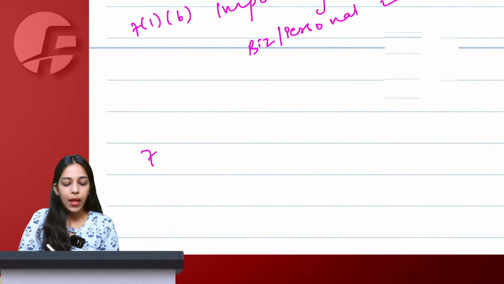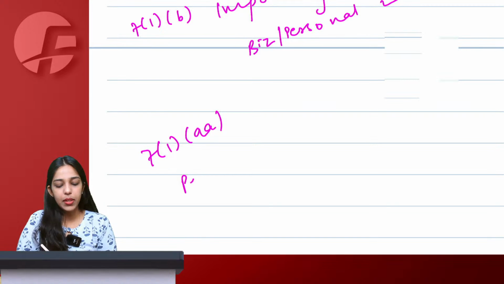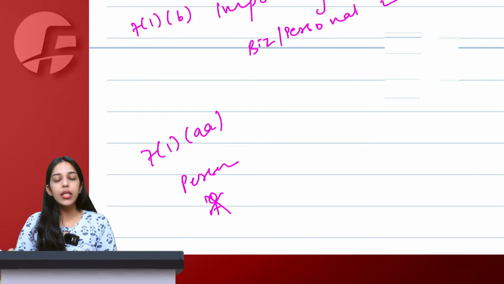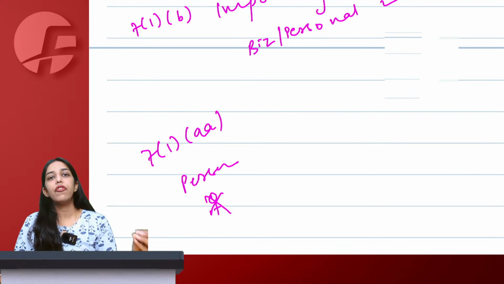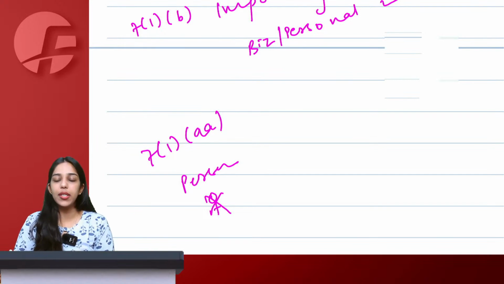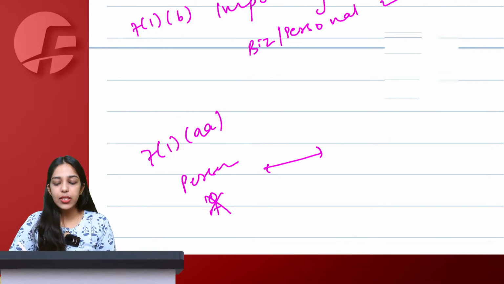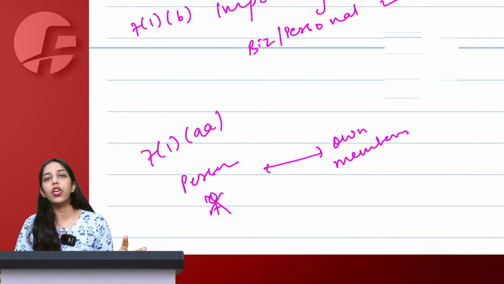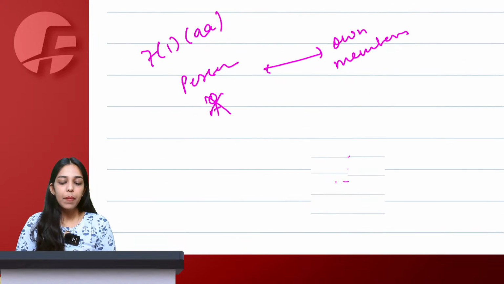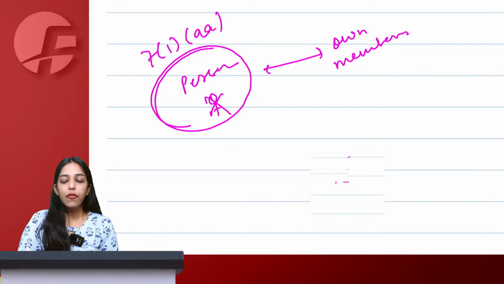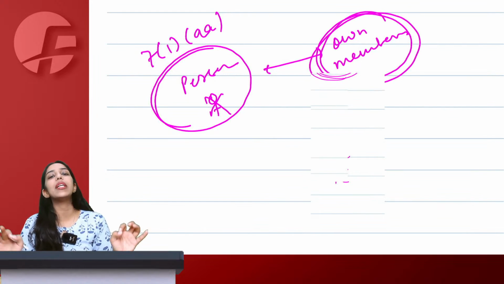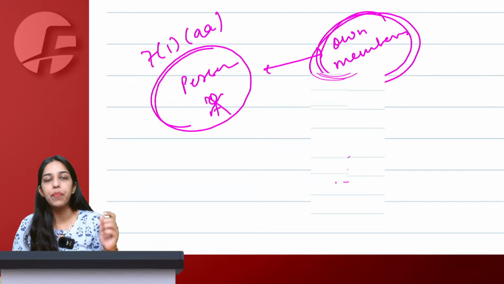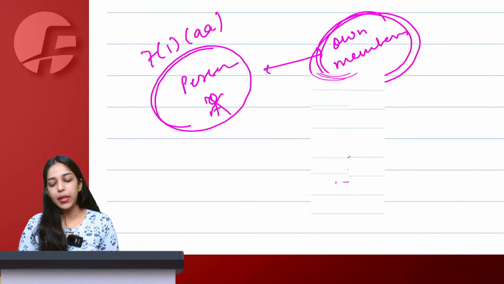And then section 7.1AA simply said that any person other than an individual, meaning firm, AOP, BOI, club, association, etc., doing any activity or transaction with their own members or own constituents for cash, deferred payment or some kind of consideration, that will also be treated as supply. Why? Because this person is different from its own member. They are two separate entities and therefore transaction between them will also be treated as supply. This was all about section 7.1.